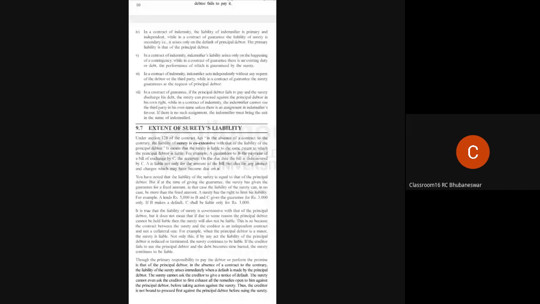You see, in the absence of a contract to the contrary, the liability of surety is coextensive with that of the principal debtor. That means whatever the liability of the principal debtor, it will be the liability of the surety, the one who will take the guarantee. Okay. Example is given. You can go through it.